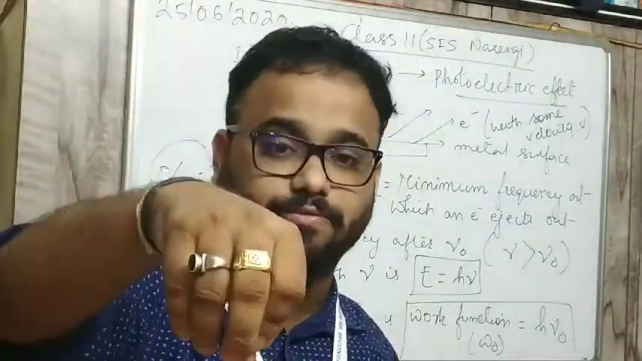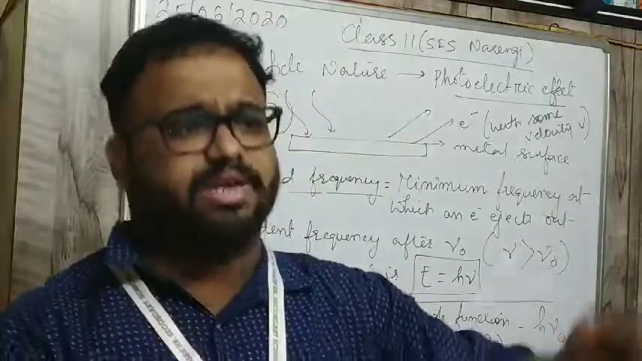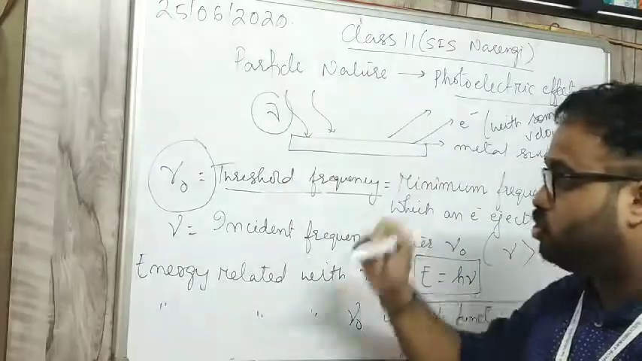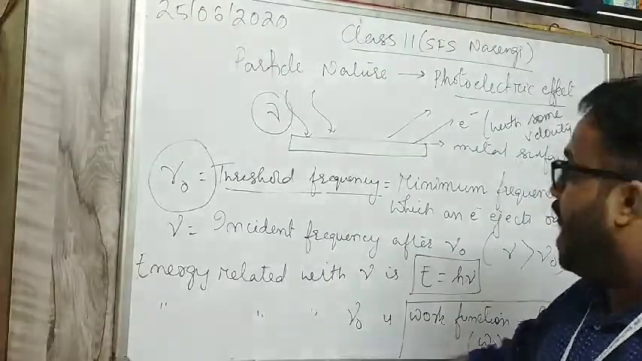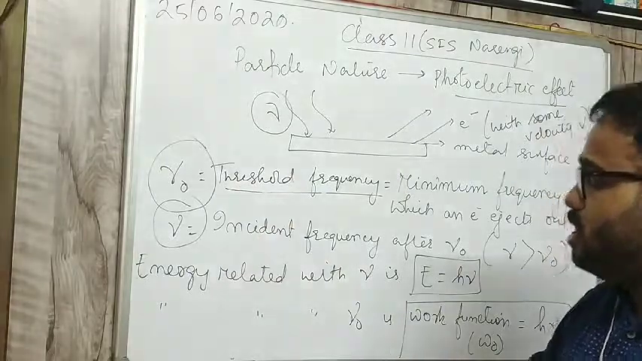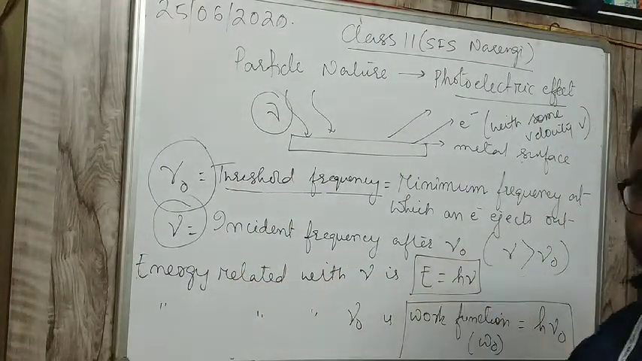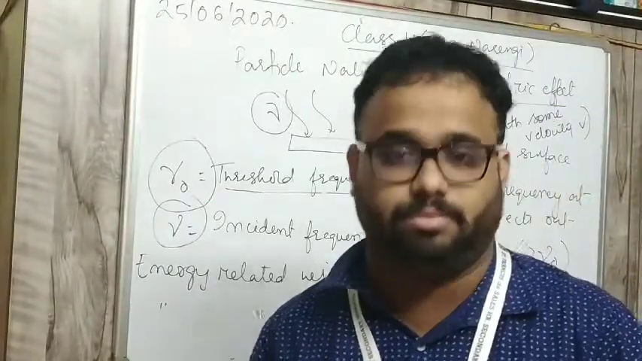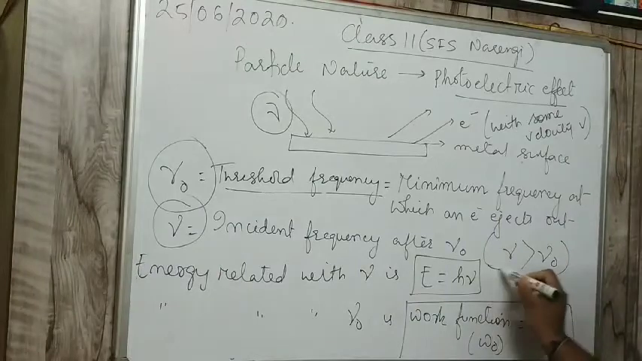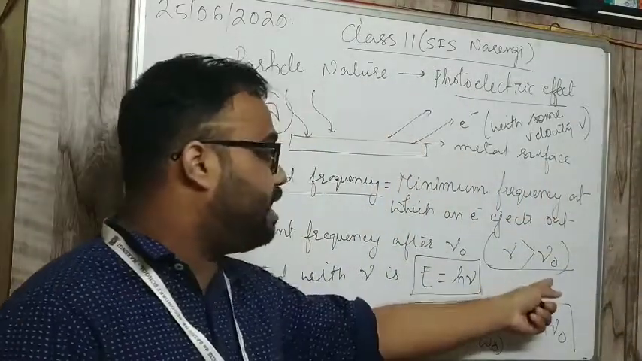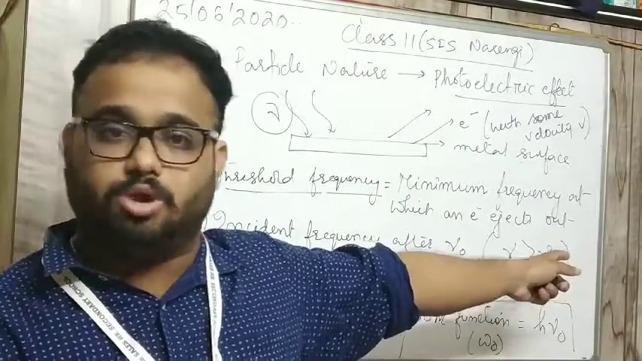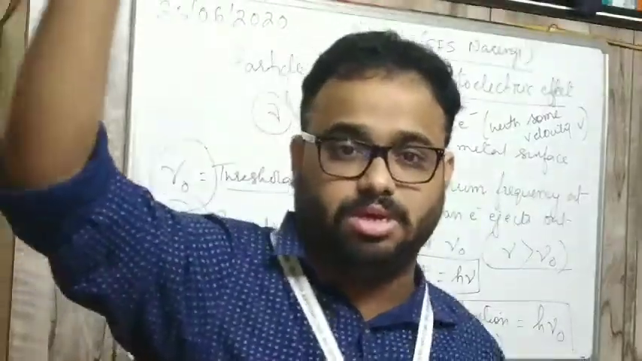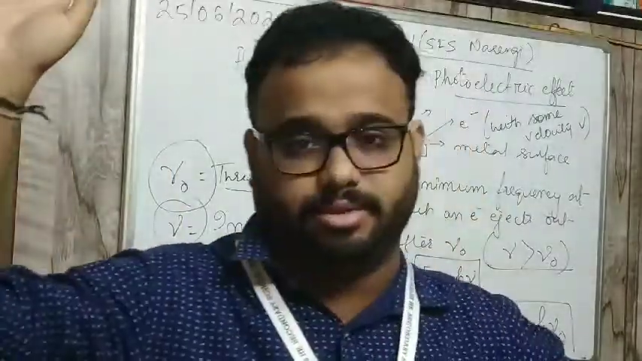That means first you have to give nu naught. So nu naught is 10. After that you give 11, 12, 20, 50, 100. Those will be nu. So nu naught is the minimum frequency you have to give. After that, whatever frequency you give is nu, the incident frequency. Which means nu will be greater than nu naught. Got my point? Nu naught is the minimum frequency at which the electron ejects out, and whatever you give after that is nu.